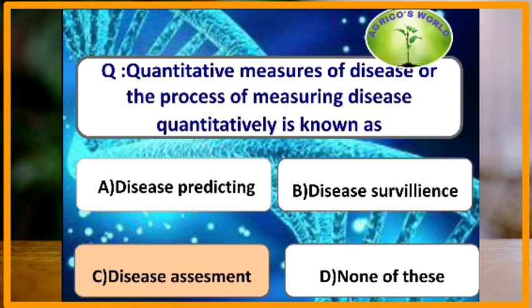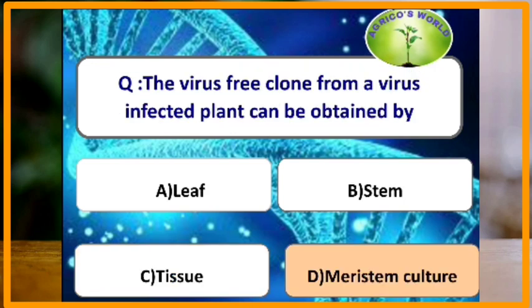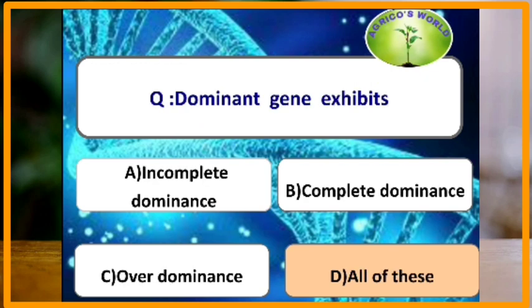Quantitative measures of disease, or the process of measuring disease quantitatively, is known as? It is known as disease assessment. The virus-free clone from a virus-infected plant can be obtained by? The virus-free clones from a virus-infected plant can be obtained by meristem culture, because the meristems are the parts which are free from the virus infection. Dominant genes exhibit? The dominant genes exhibit heterozygosity and also they are non-fixable. Along with that, they show incomplete dominance, complete dominance and over-dominance. So the option is all of the above.